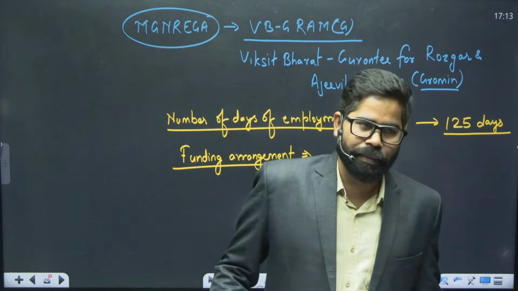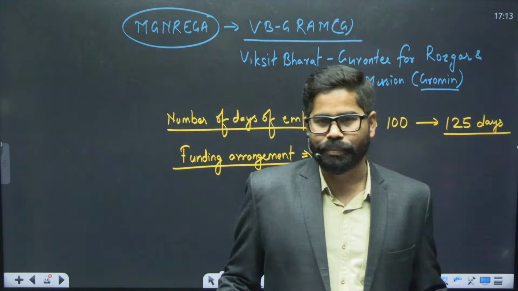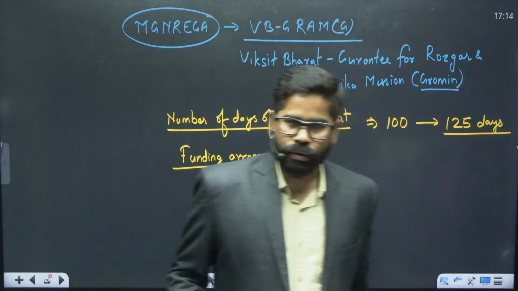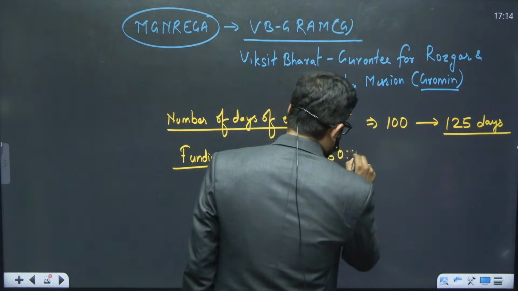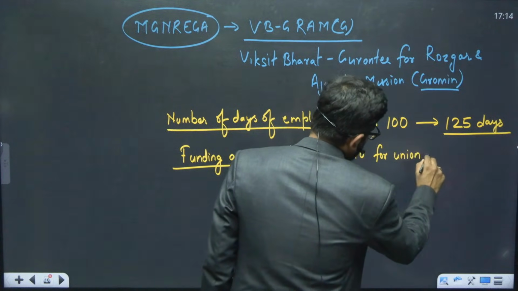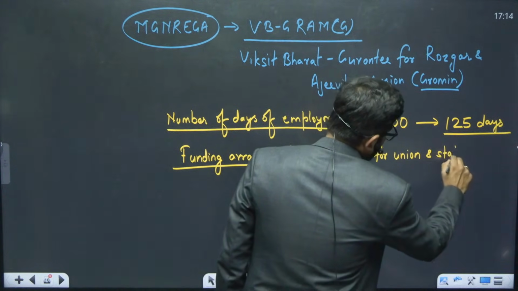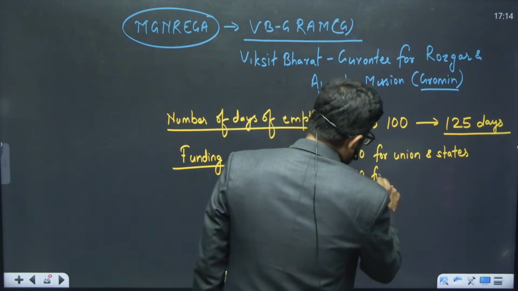But now what we see is that it is going to change. 60:40 for union and states.